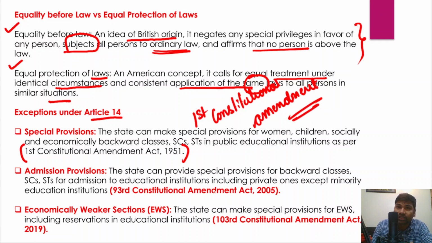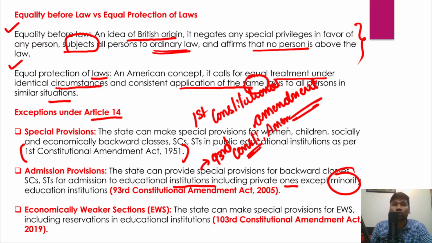There are certain socially, educationally, economically underprivileged or backward classes such as SCs, STs, women, who could be provided admissions in educational institutions, including the private ones, except the minority educational institutions, and that was mentioned through the 93rd Constitutional Amendment.